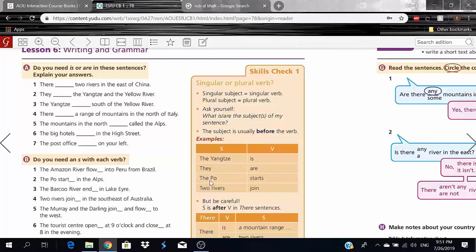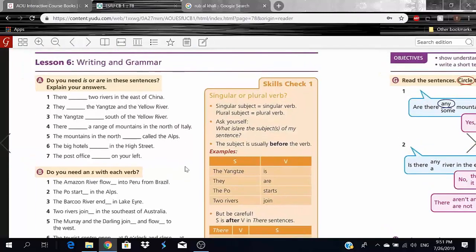So for example, let's say the Po here. Why do I use s here with the Po? It's singular, and I use s because I could get rid of the Po and use it. So if I say it, I could say it starts, okay? I never say two rivers joins. No, with plural, we don't use an s, okay? And like I said, the subject could be before the verb or after, just depending on the exercise, okay?